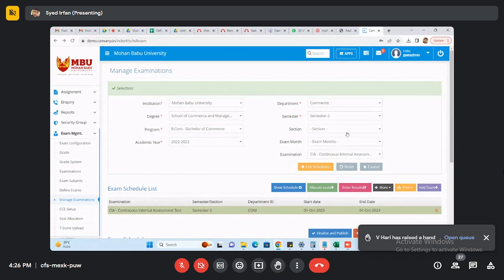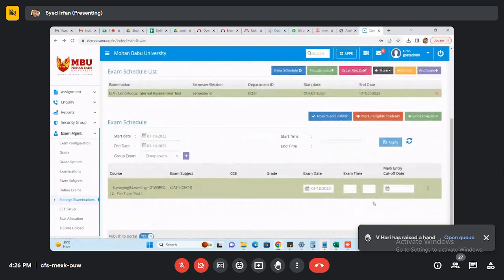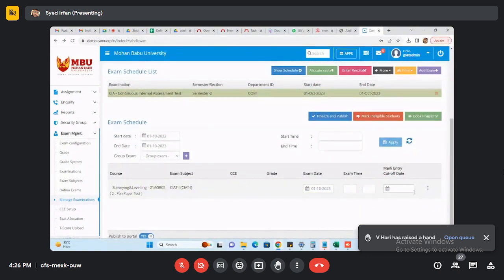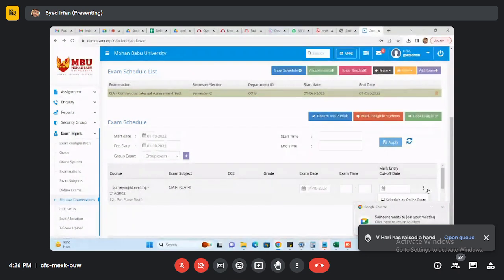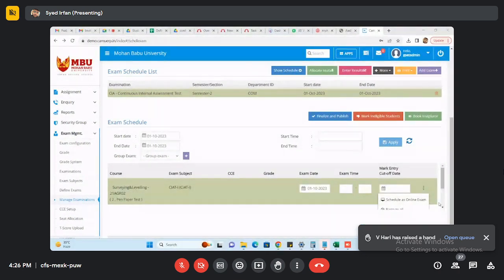You can see here, I mentioned the CIE 1 only, and in that schedule itself, I can attach the question paper for CIE 1. Not commonly; for a particular examination only I linked that question paper. So the marks are also applicable for that particular CIE 1.